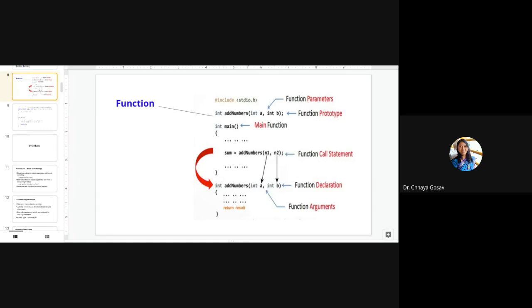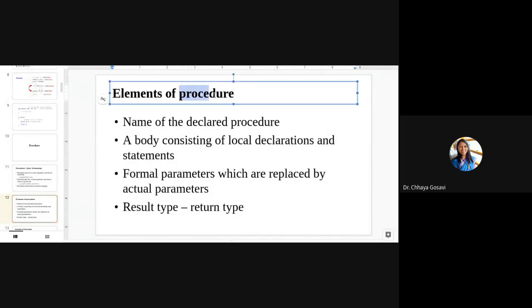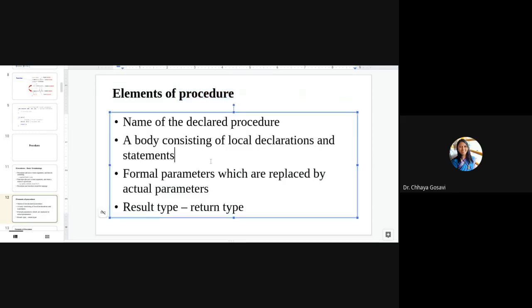Yes? Ma'am, but procedures do not return anything. In this topic, we are going to use procedure for both functions and procedures. But you should remember the difference. Procedures won't return anything, functions return some value. But for this topic, we are going to use procedure as a synonym for functions or procedures. You are absolutely right. Procedures won't return anything, but here we are using the procedure keyword for functions as well as procedures. Okay, ma'am. Thank you. Got it, ma'am.